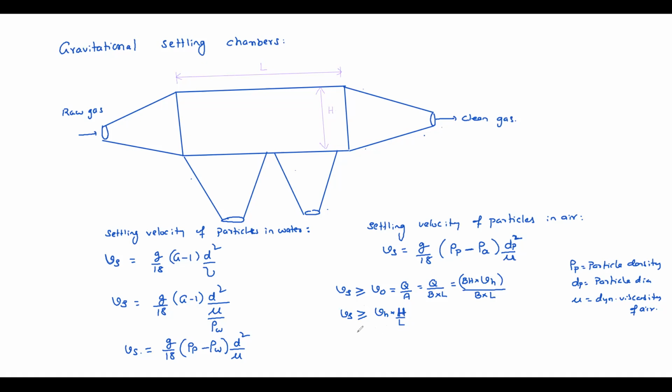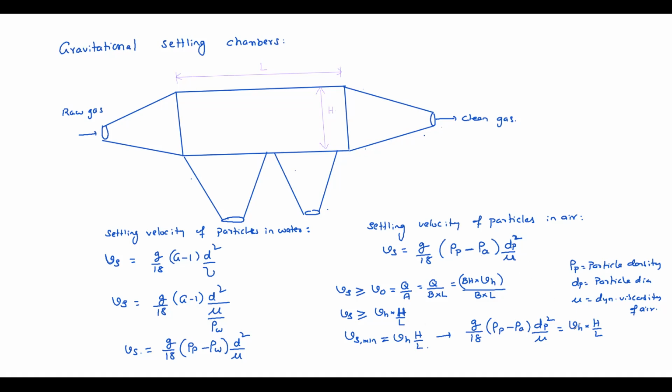That means the minimum settling velocity required is Vs minimum equal to horizontal velocity into H by L. That means G by 18, particle density minus air density, into dp square by mu must be equal to Vh into H by L. If it is a rectangular chamber, fine; if it is a circular chamber, then accordingly.